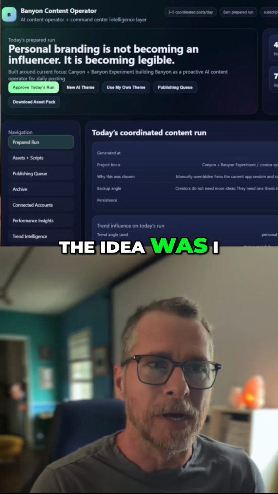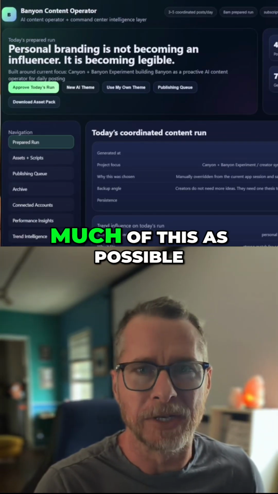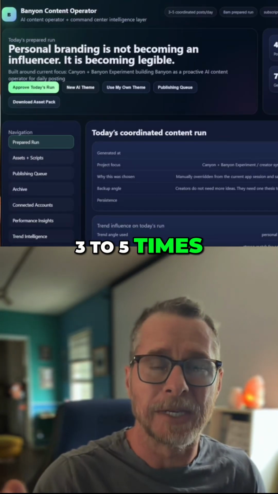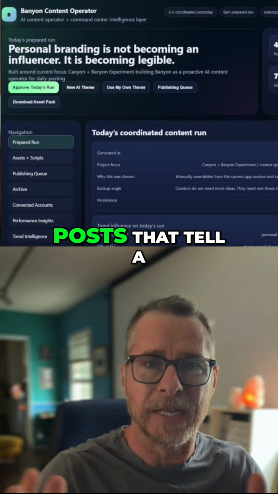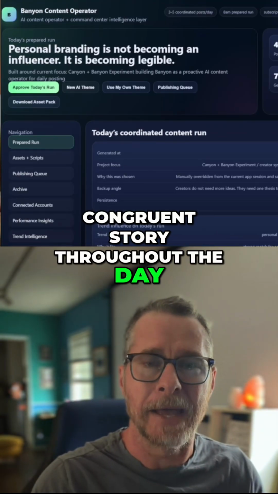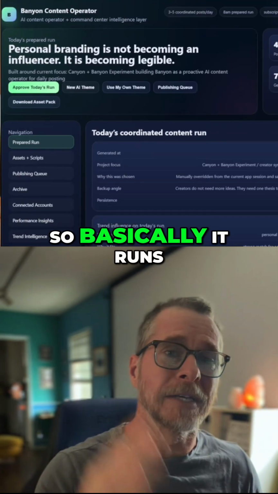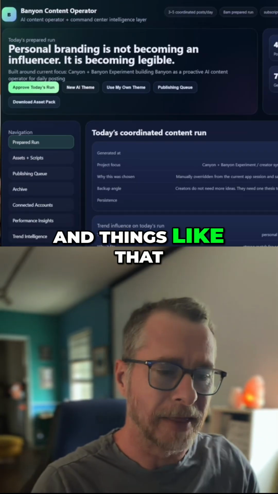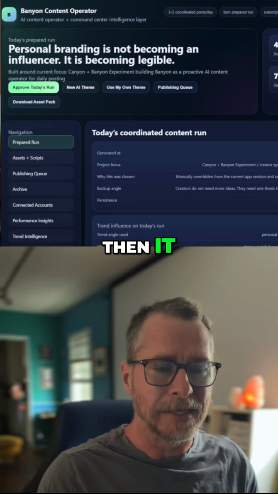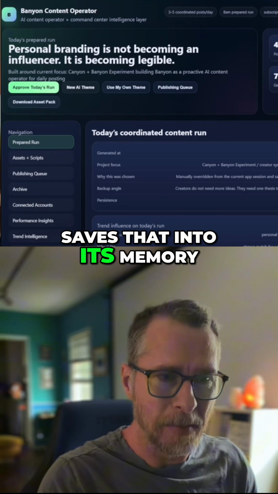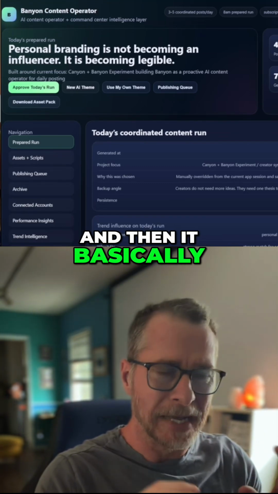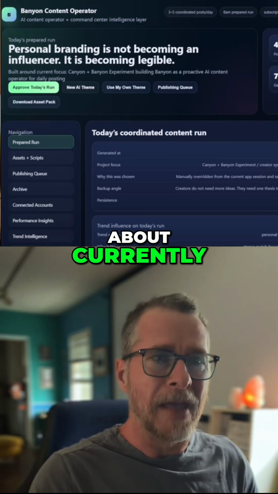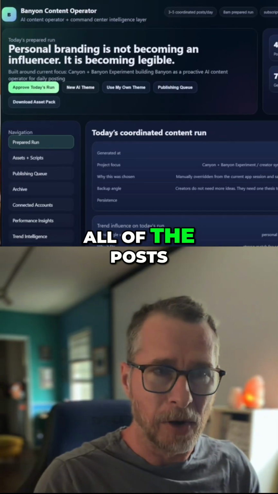Because again, the idea was I wanted to automate as much of this as possible. I want to start posting 3 to 5 times a day, and posts that tell a congruent story throughout the day. So we built that. Basically it runs, it checks the internet, it sees what's trending, then it saves that into its memory, and then it figures out what fits with what we're talking about currently. And then it creates all of the posts and the assets.